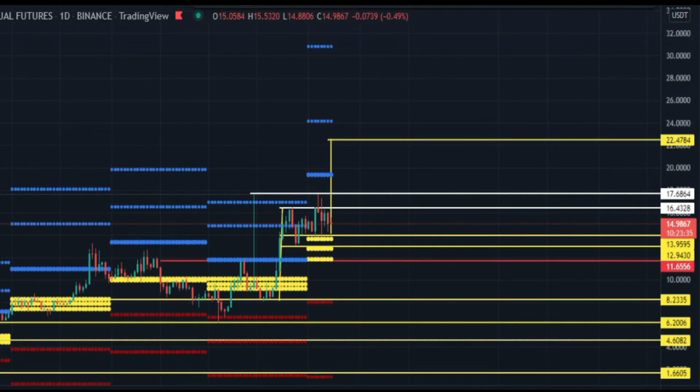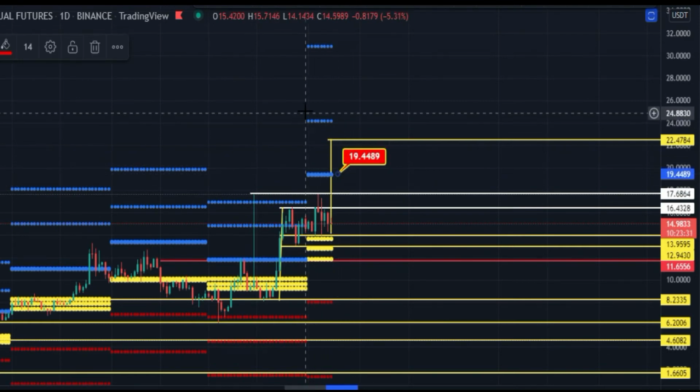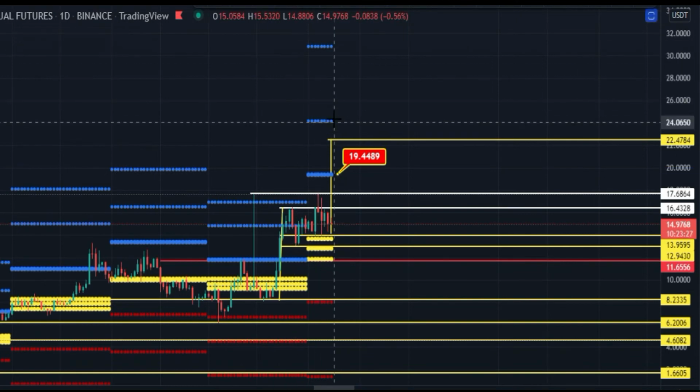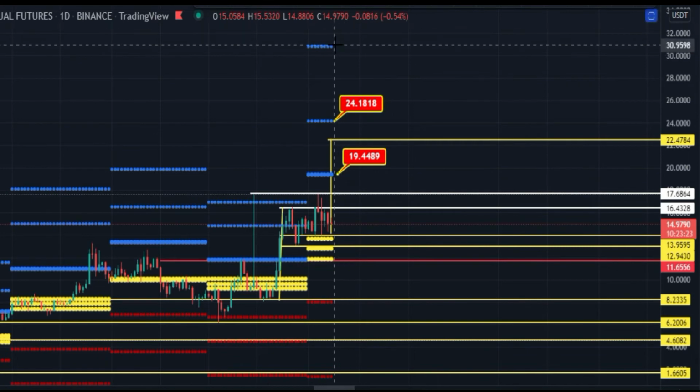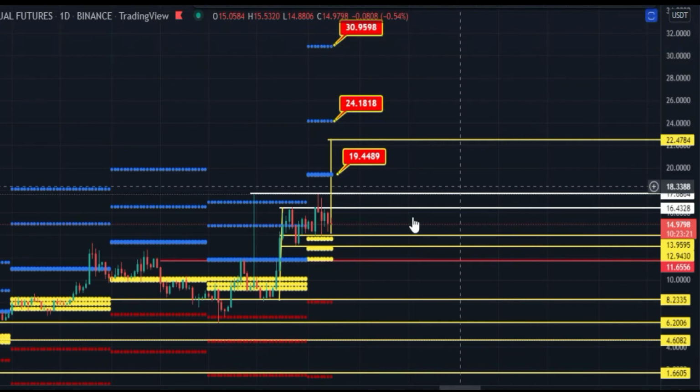Here you can see, if price breaks this monthly CPR target, price can hit this next target, and it is at the $19 price area. After that, the second target is the $24 price area, and the third bullish target is the $30 price area.